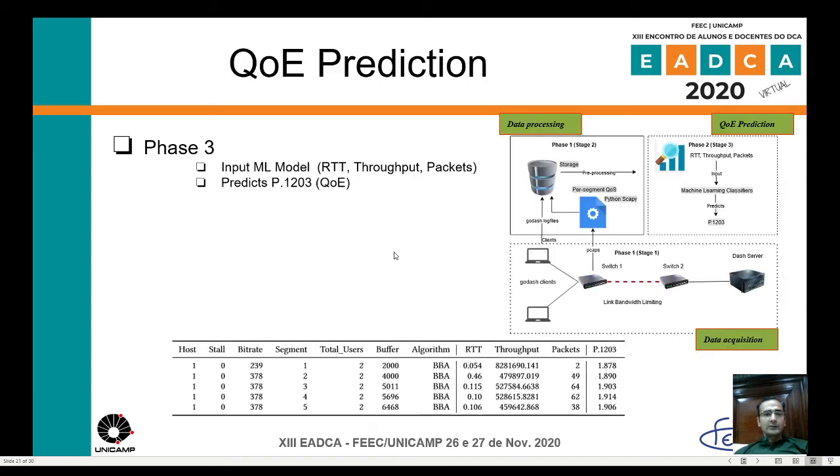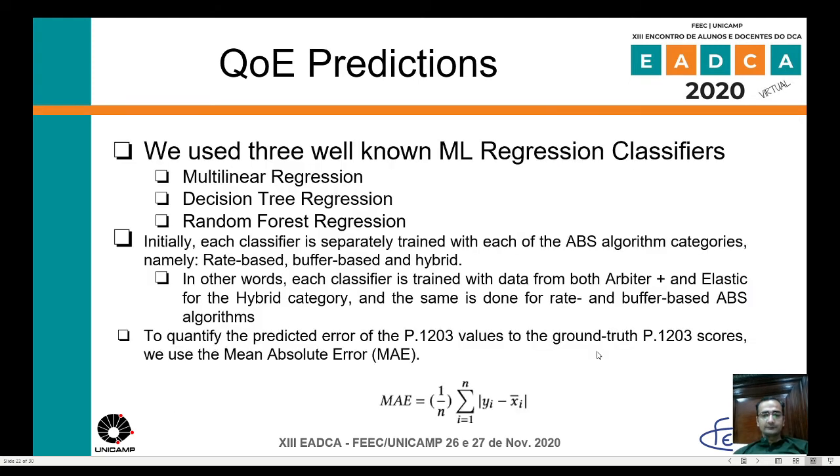Finally, we have QoE prediction. We input RTT, throughput, and packets to the model, and the model predicts the P.1203 QoE. We can see that we have continuous values like 1.8, 1.89, and so on, and we use these three features. For these continuous values we use regression models to predict the value. We use three regressors: multilinear regression, decision tree, and random forest, and for the accuracy of the models we use mean absolute error.